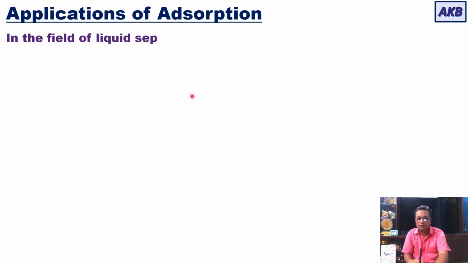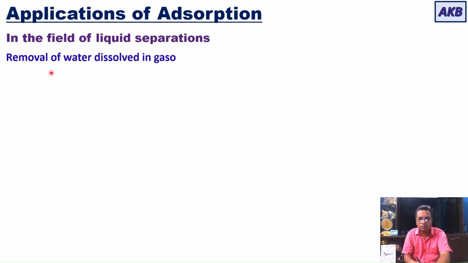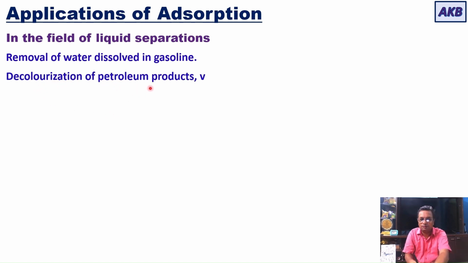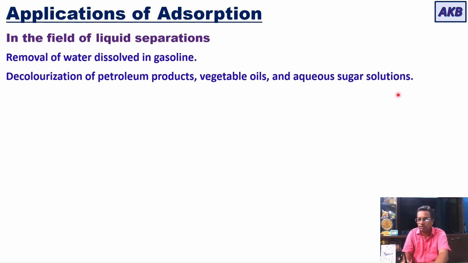In the field of liquid separation, adsorption is used for removal of water dissolved in gasoline. If water is dissolved in gasoline, then you can remove it by using adsorption. Then you can use it for decolorization of petroleum products, vegetable oils, and even aqueous sugar solutions.